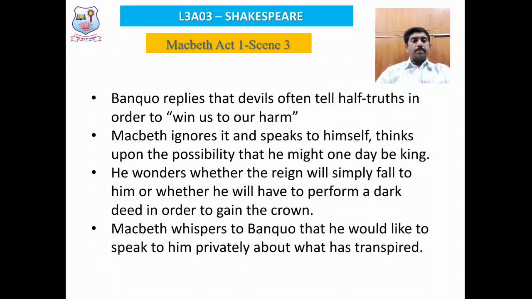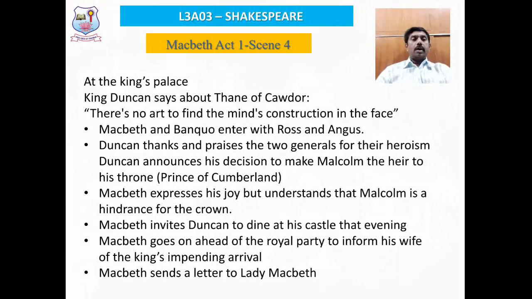Macbeth wonders how he is going to perform a dark deed in order to gain the crown. Because by normal means he cannot assume the kingship of Scotland since there are two legal heirs to the throne. That is, Malcolm and Donalbain are the two legal heirs of the King Duncan to the throne of Scotland. So only through some dark deeds Macbeth can claim the crownship of the King of Scotland. Macbeth gives a whisper to Banquo that he can discuss the idea later in a private manner and not to be discussed right now.